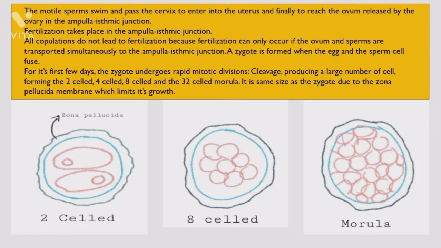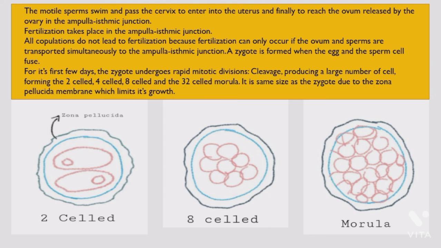The motile sperms swim and pass the cervix to enter into the uterus and finally to reach the ovum released by the ovary in the ampulla isthmic junction. All copulations do not lead to fertilization because fertilization can only occur if the ovum and sperms are transported simultaneously to the ampulla isthmic junction. A zygote is formed when the egg and the sperm cell fuse.